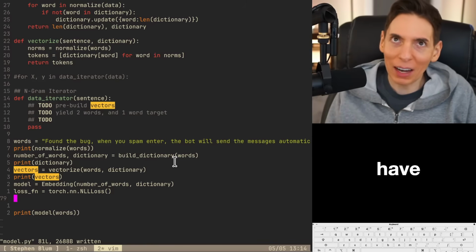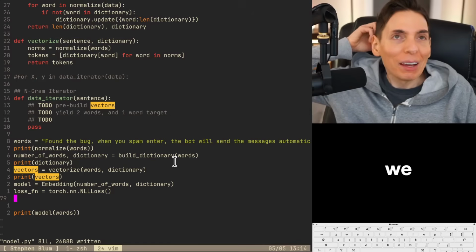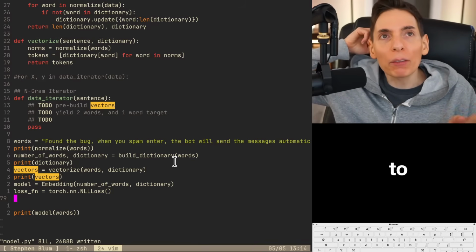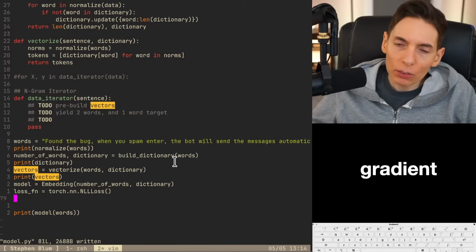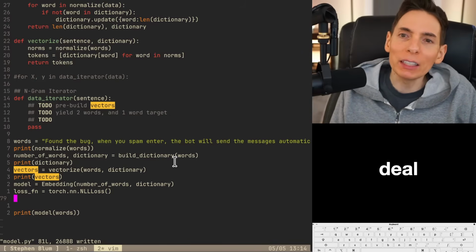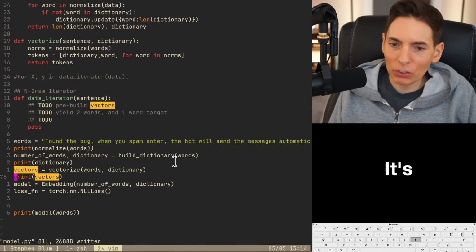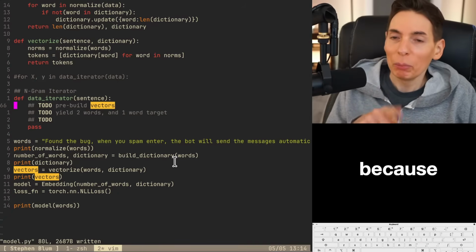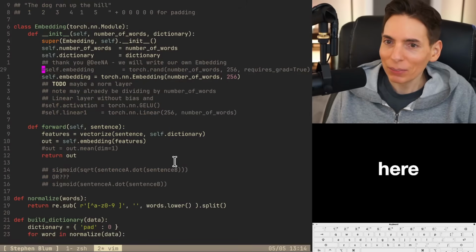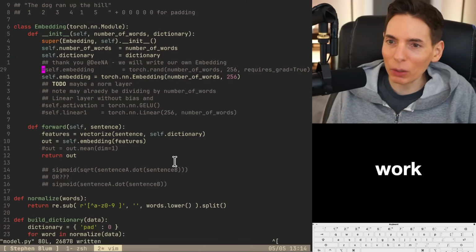Because I was like, oh, we're gonna have to create another module, aren't we? Which probably wouldn't be bad. It's just that we'd have to define the backward pass or the creating of the gradients, which isn't that big of a deal. We could do it. It's just I didn't want to. Although if we have to, we will. Because Dina, this is your idea right here, and we're gonna make it work.